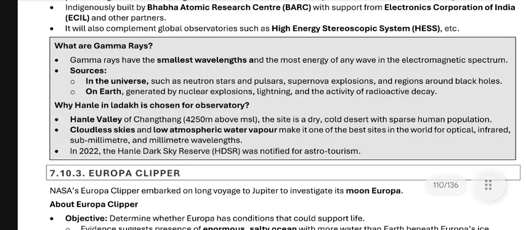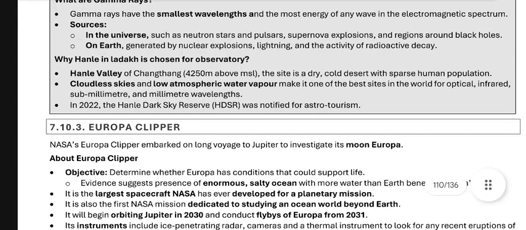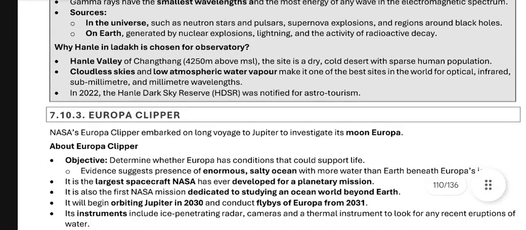Why was Hanle in Ladakh chosen for the observatory? Okay. Hanle Valley in Changthang, 4,250 meters above MSL, is the site of a dry, cold desert with a sparse human population. It has cloudless skies and low atmospheric water vapor, making it one of the best sites in the world for optical, infrared, sub-millimeter and millimeter wavelengths. In 2020, the Hanle Dark Sky Reserve (HDSR) was notified for astro-tourism.